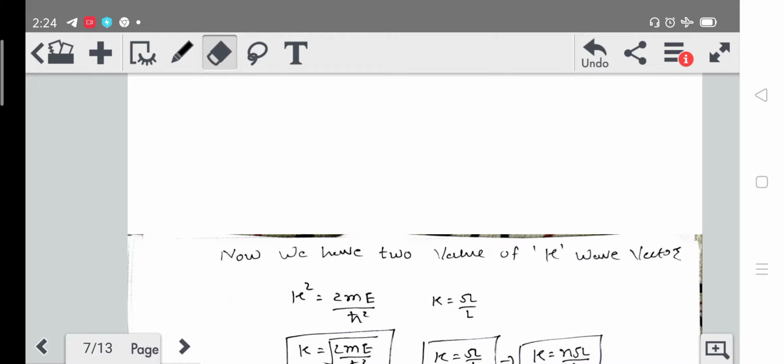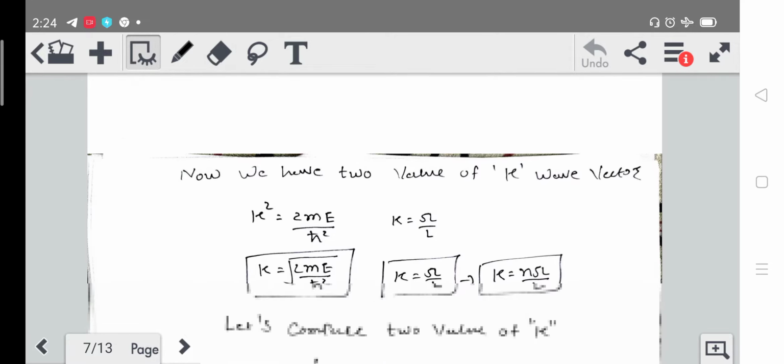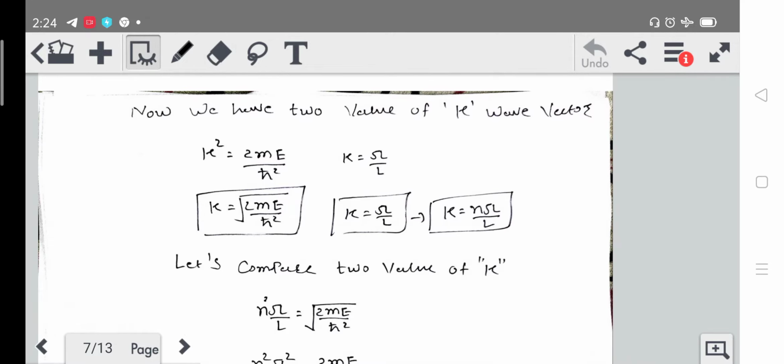One value is k square is equal to 2me upon h cross square, as we previously derived, and k is equal to, sorry, I forgot to mention here that k is equal to n pi by l.